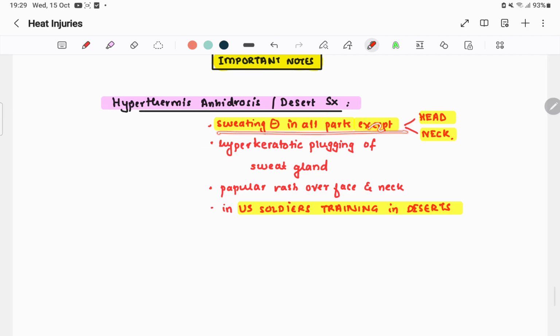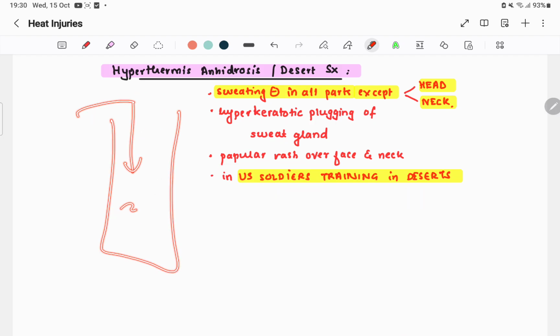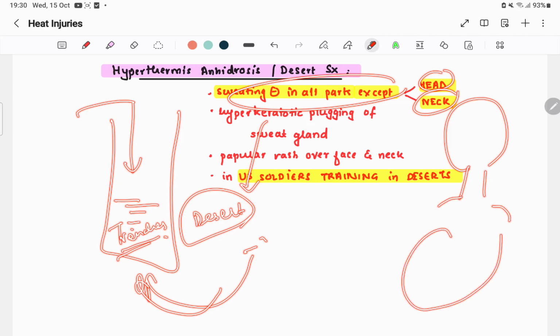Desert syndrome is basically sweating being absent in all parts except head and neck. There will be hyperkeratotic plugging of sweat glands and a papular rash in US soldiers training in deserts. In the US, the soldiers are trained in deserts for extreme activities, so the name is desert syndrome. Sweating is absent in all parts except head and neck. The sweat glands are plugged by hyperkeratotic material.